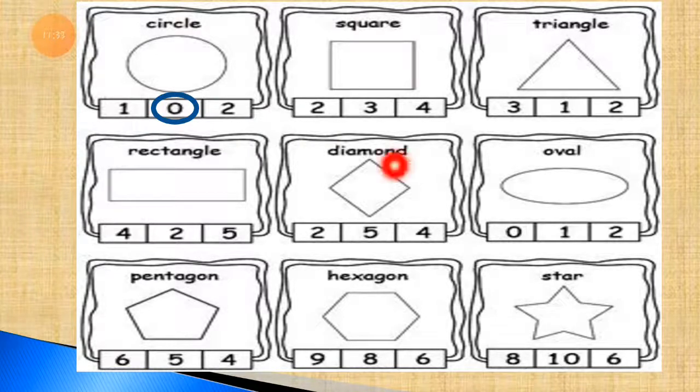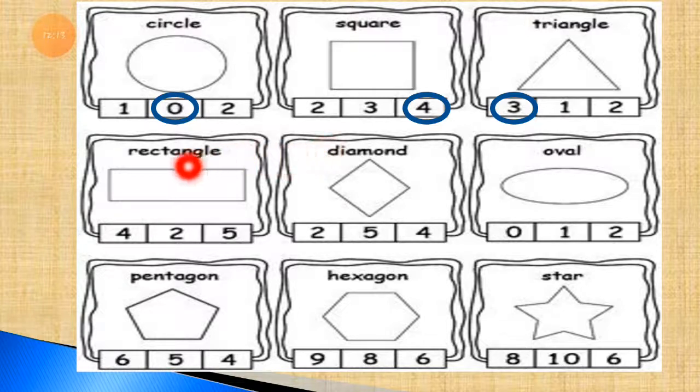Then the next one, square shape. So how many sides does the square shape have? Let's count 1, 2, 3 and 4. So the square shape has 4 sides. So let's circle the number 4, because the square has 4 sides, we can see in the picture. Then the triangle. So how many sides does the triangle have? 1, 2 and here is 3. So we have to circle the number 3 because a triangle has 3 sides. Then the next one, rectangle. So how many sides does the rectangle have?